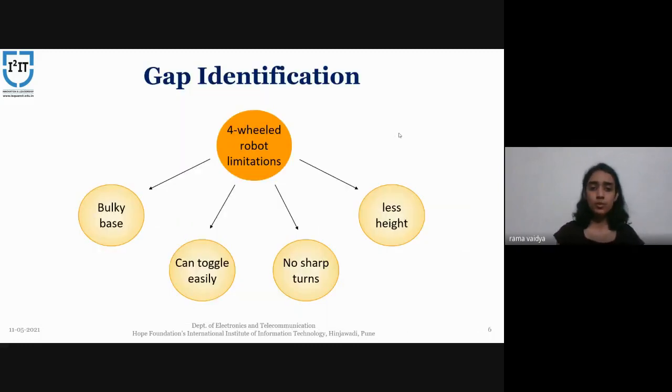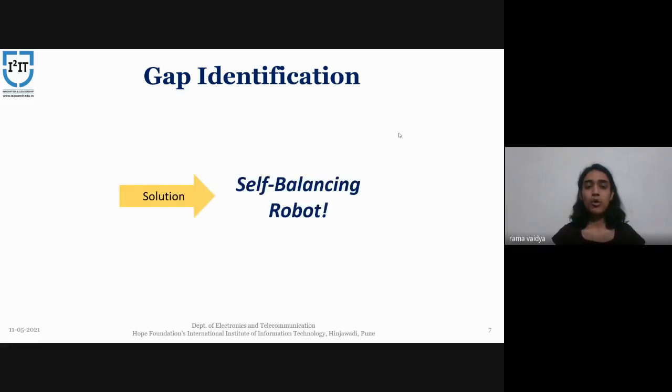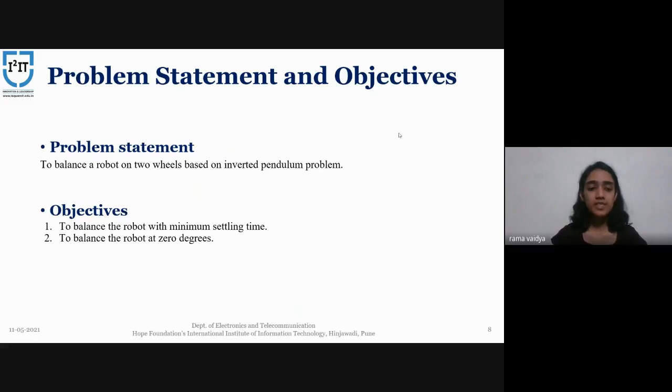We came up with this topic since we observed the limitations of a four-wheeled robot. A four-wheeled robot usually has a bulky base, and hence it can topple easily as its center of gravity can shift. So it cannot take sharp turns, and more height cannot be achieved. It has less height. All these problems can be solved by introducing the self-balancing robot. So our problem statement is to balance a robot on two wheels based on the inverted pendulum problem. And our objectives are, first, to make it vertical at 0 degrees, and second, to do so with minimum settling time.